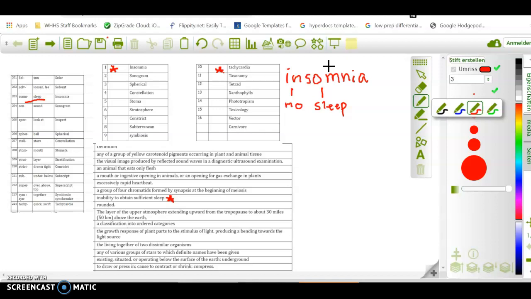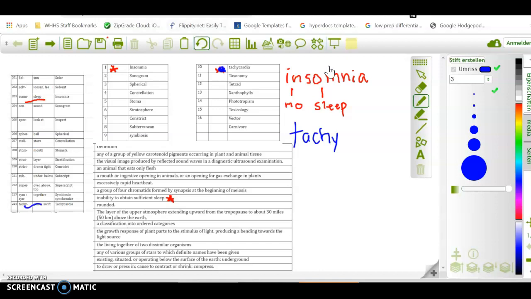The other one I'm going to do for you today as an example is tachycardia. So tachy, let me change colors too so we know we're talking about two different things. I'll make that little circle right there. So tachycardia, tachy is a word that means fast. I know it looks like tachy, but it's tacky. It's the way you say it. Tachy is right over here. Where's the pen? Right here. That means quick or swift.